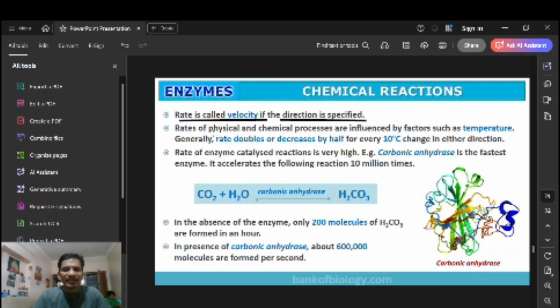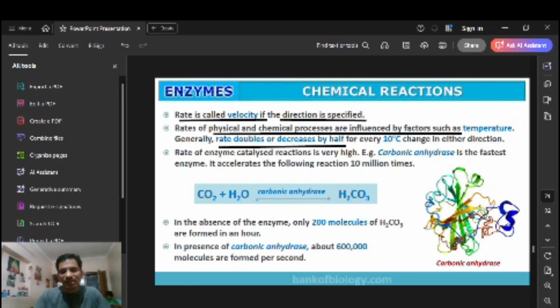The rate of physical and chemical processes is influenced by factors such as temperature. The rate doubles or decreases by half for every 10 degrees centigrade. Got it? If the temperature is low, the activity is slower; if the temperature is higher, the activity is faster.